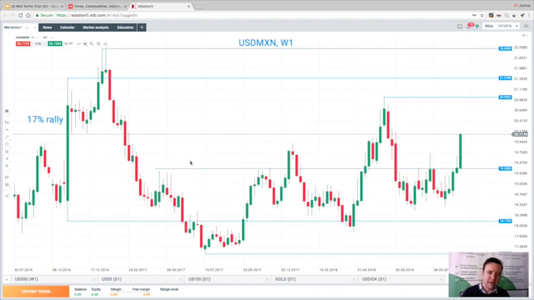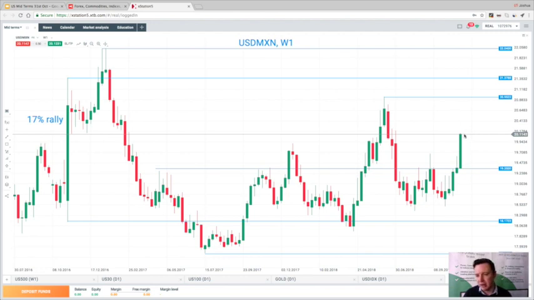Finally, the dollar Mexican peso. Now, this was known as the Trump trade around the last election. We saw a 17% rally on the week of the 2016 election when Trump was elected. And you can see just recently we've seen a strong move to the upside this week. The market is attempting to break higher after pushing above this 1935.